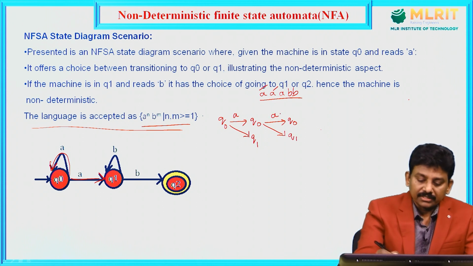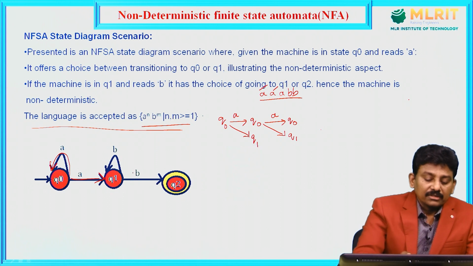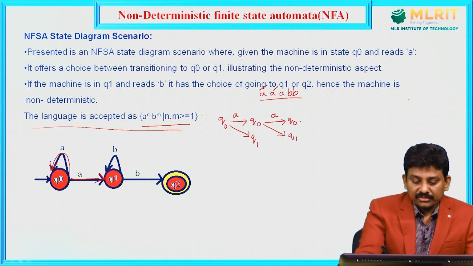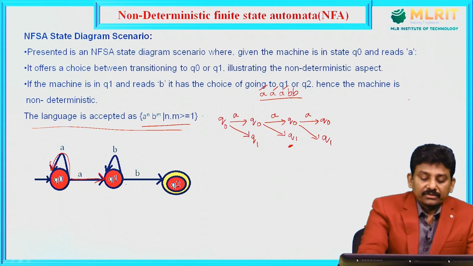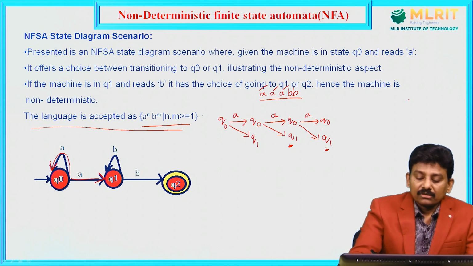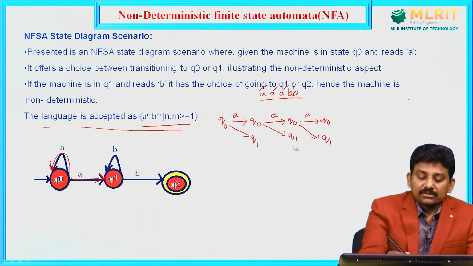From Q1, there is no transition for A. See, from Q1 there is no transition for A, so that path ends. Once again, the third symbol A: from Q0 for A, I can go to Q0 or I can go to Q1. From Q1 also, there is no transition for A. So these are the first three symbols we have seen.